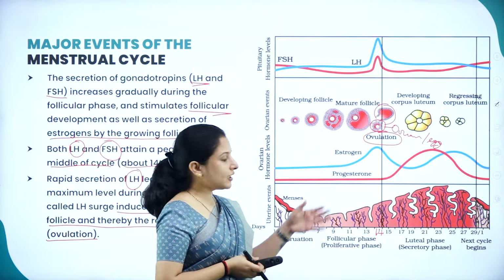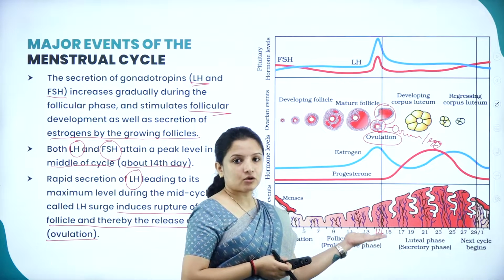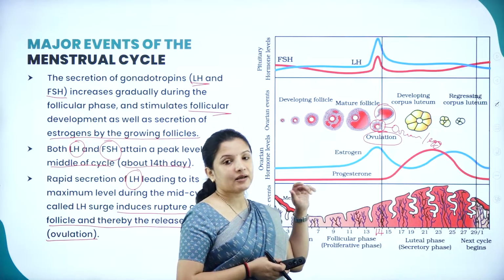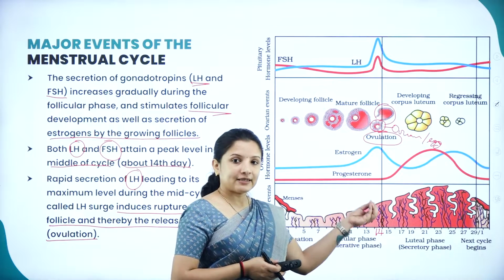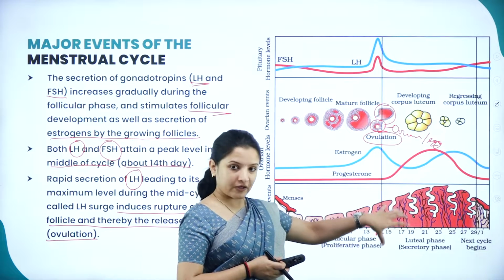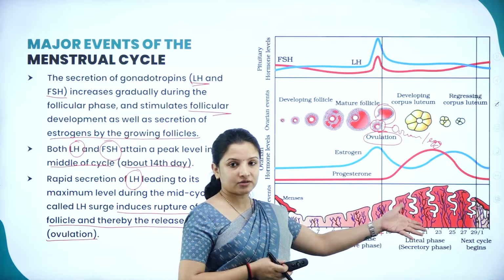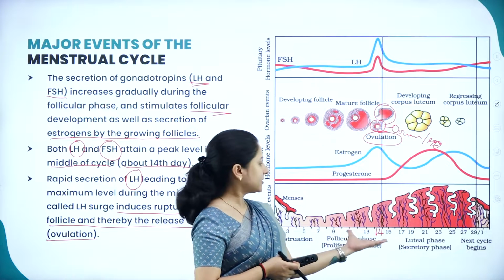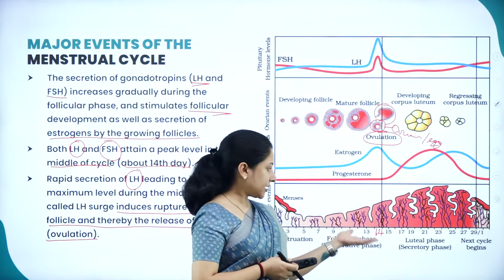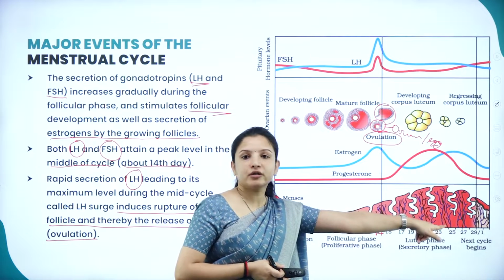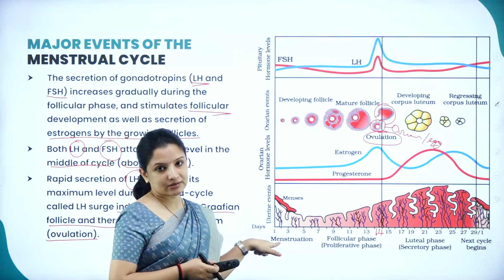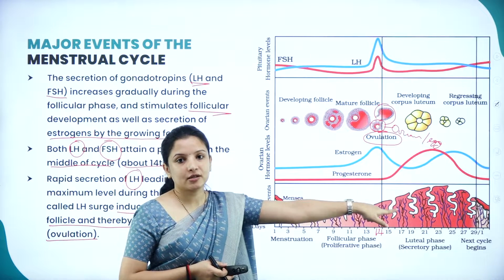So that is when, if coitus or intercourse occurs on the 14th day, then the sperm will fertilize the egg and the pregnancy will occur. So it depends on the 14th day whether the female should enter into the next menstrual cycle or not. If pregnancy occurs, then the next menstrual cycle will not come. If the pregnancy doesn't occur, again on the 28th or the 29th day, it will go back to this particular stage and the cycle will continue as such.